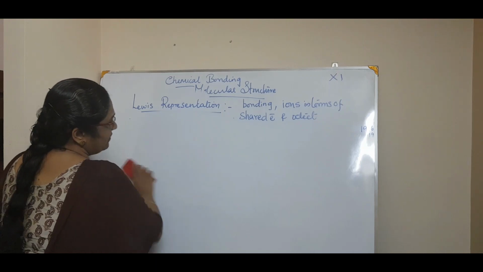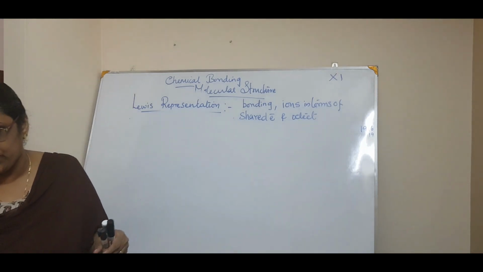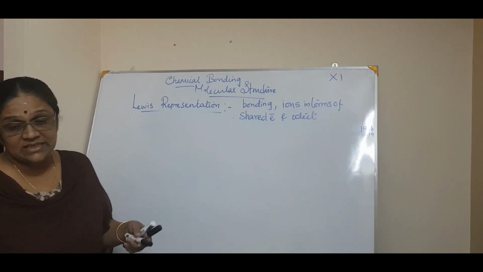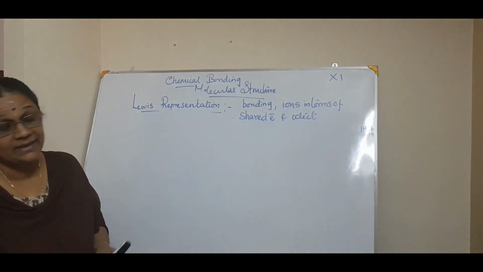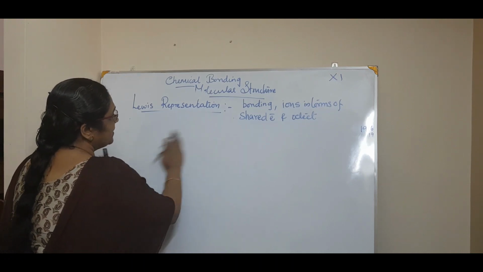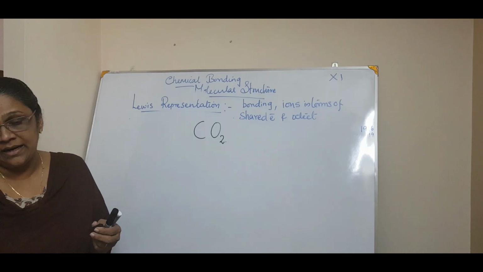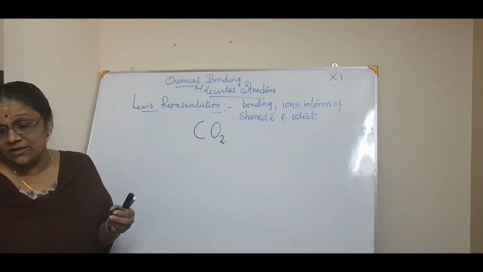The first example we will do is a simple example for the Lewis representation, that is carbon dioxide. Carbon dioxide. Now, first, what is the rule?